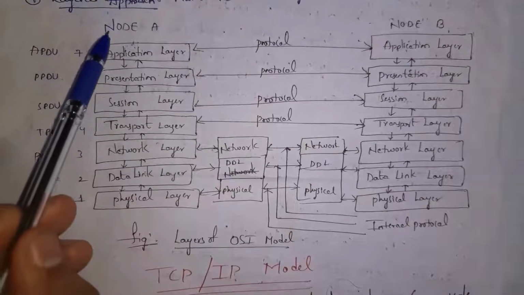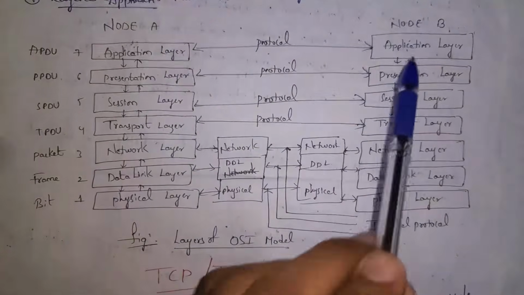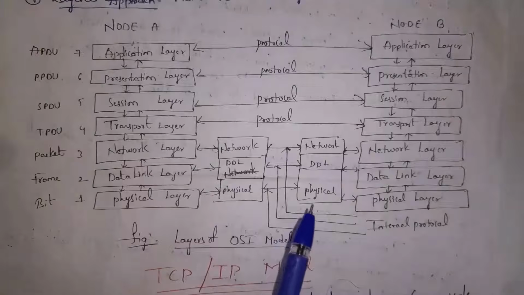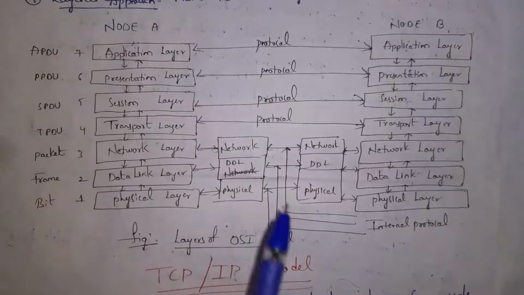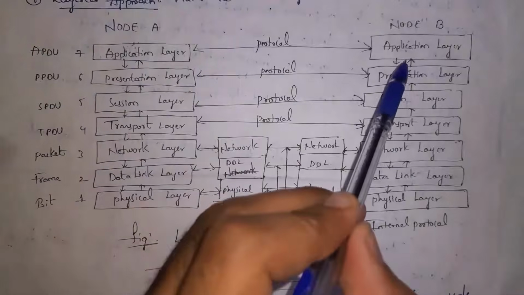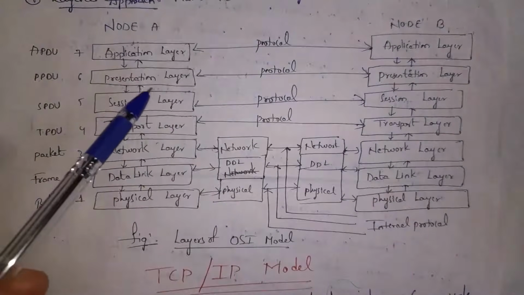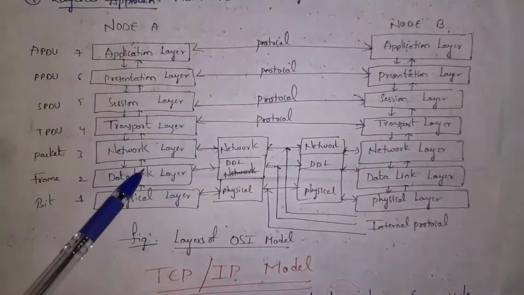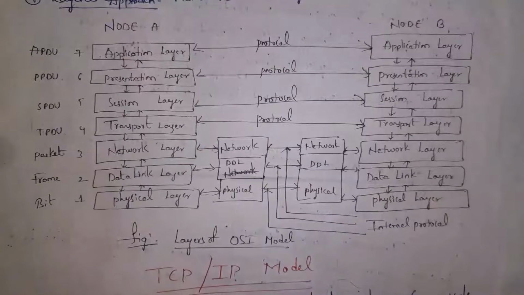The sender side application layer and receiver side application layer, both will communicate with each other by using protocol. Protocol is nothing but set of rules. By following these rules, two layers can communicate with each other. Like that, each and every layer will communicate with each other by using various kinds of protocols. So these four layers will communicate directly by using protocols, whereas network layer, data link layer, and physical layer, they will communicate with each other by using internal protocols.